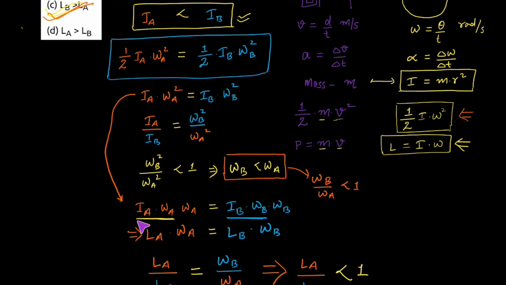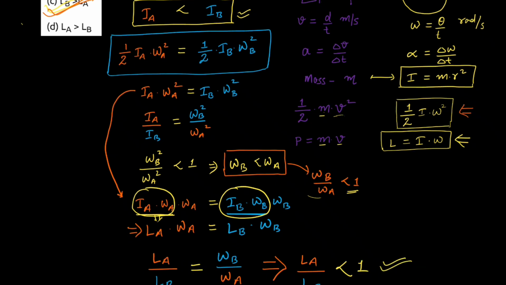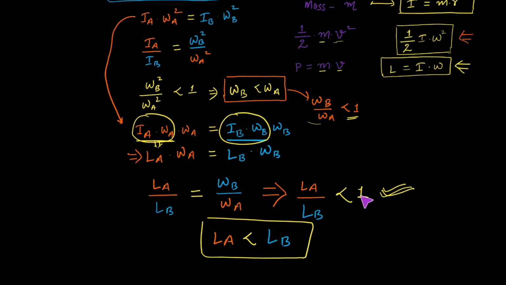Moment of inertia into angular velocity is the angular momentum. So I have just replaced this term with its angular momentum. Similarly here also. And from here what I get is that LA upon LB is omega B upon omega A. And as we know that omega B upon omega A is less than 1, it means this fraction would be less than 1. So LA upon LB will also be less than 1. And from here, when this is less than 1, it means LA is less than LB. So this is the answer.